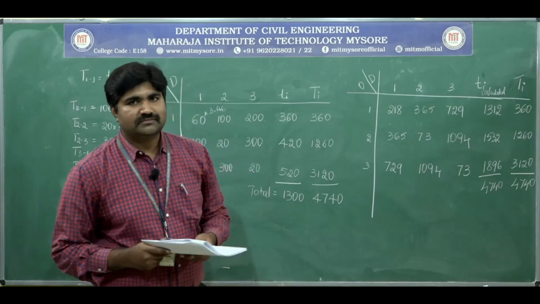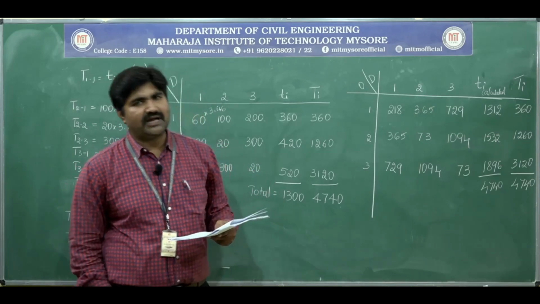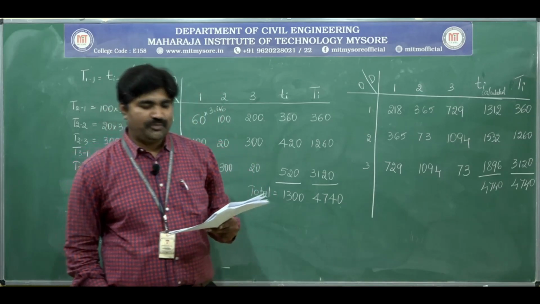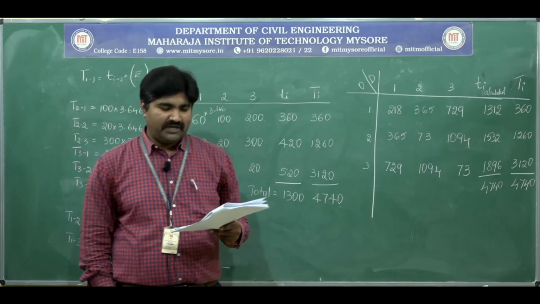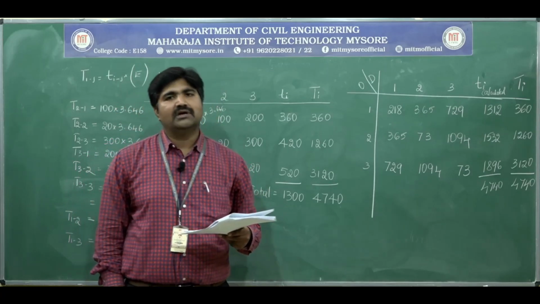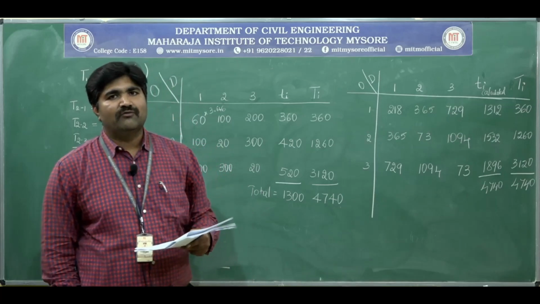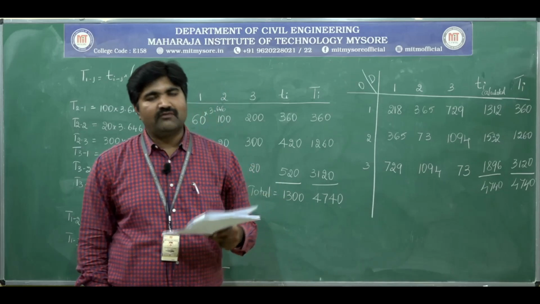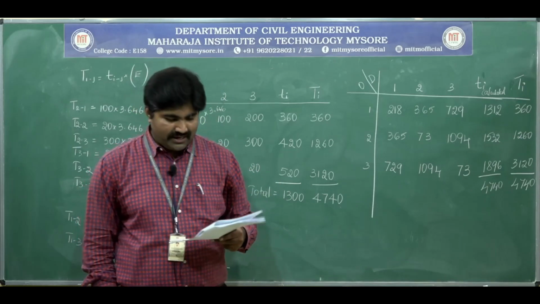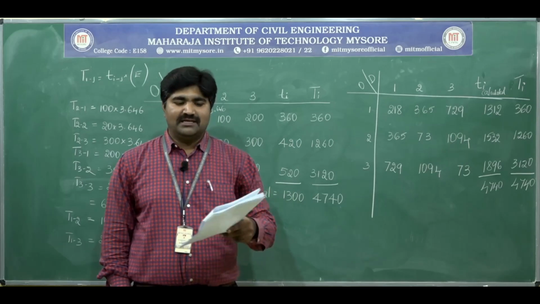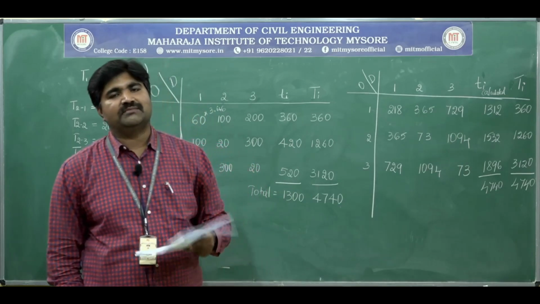Okay, take down. See, it can be observed that trips have been distributed, resulting in a total of 4740 trips, which is the same as the given future trips.